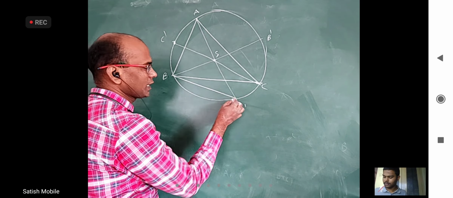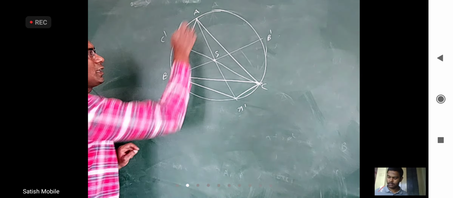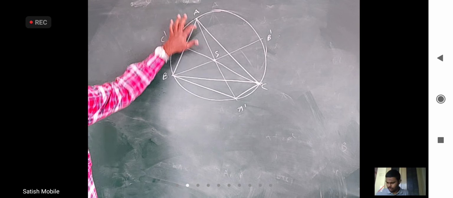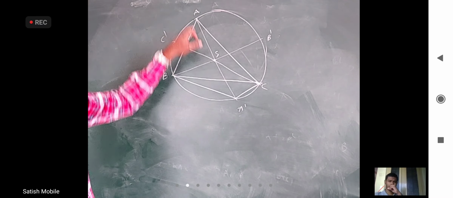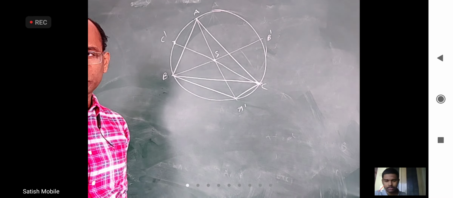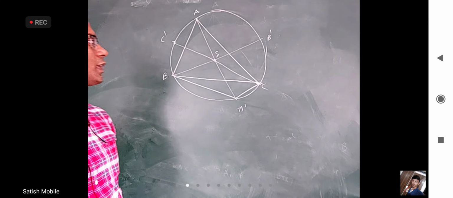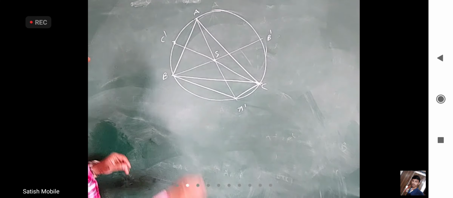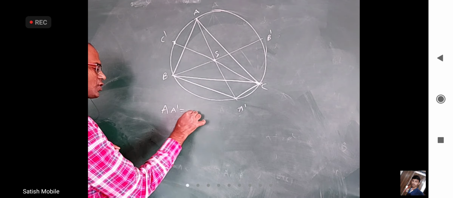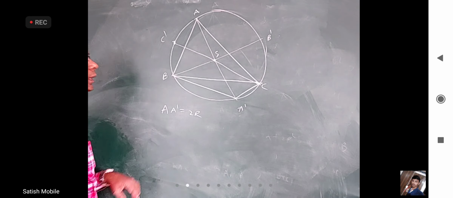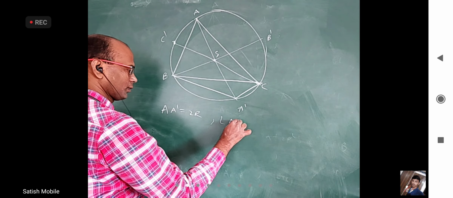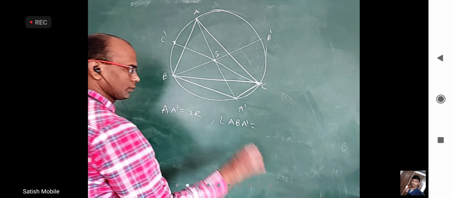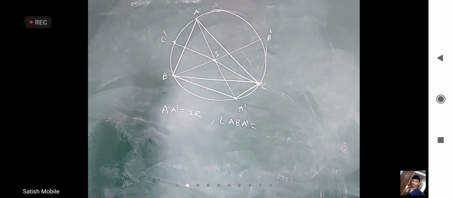I am joining BA' and this. I took the vertex A, joined it to the circumcenter, extended, and it is meeting the circumcircle at A'. For example, first of all, what is the AA' length? 2r, it is the diameter, right? Yeah. The first thing we can write is AA' is 2r, obvious. Okay. What is angle ABA'? 90 degrees, angle in a semicircle, right?